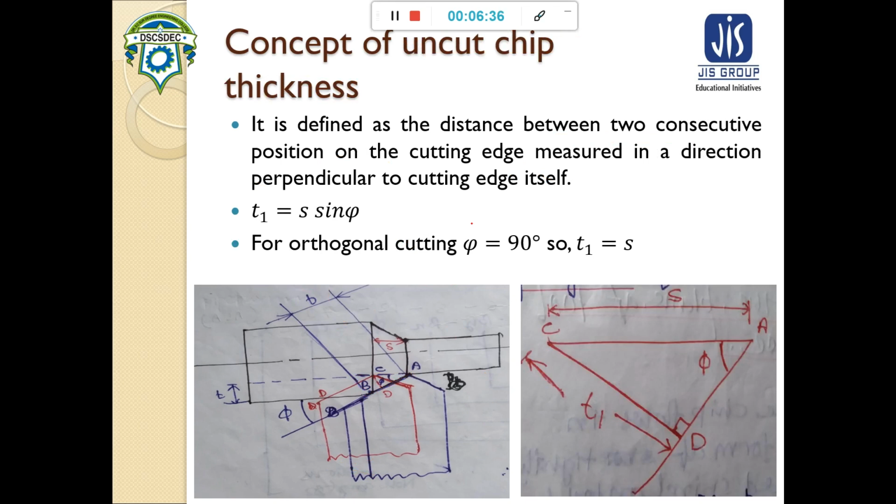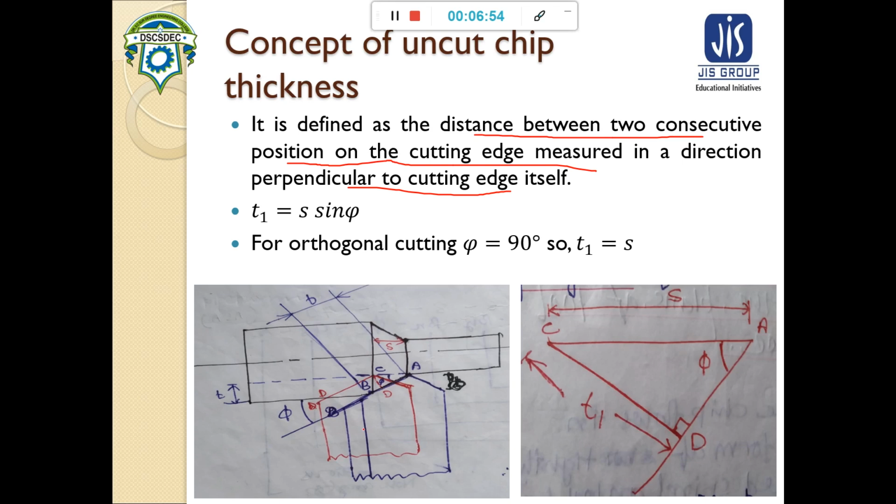Now we will see about uncut chip thickness. What is uncut chip thickness? Uncut chip thickness is defined as the distance between two consecutive positions on the cutting edge, measured in the direction perpendicular to the cutting edge itself.